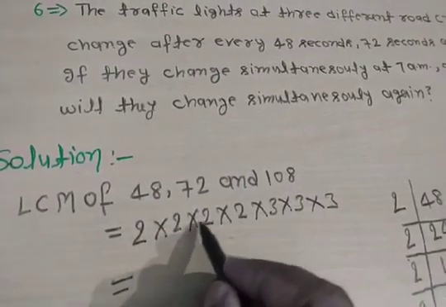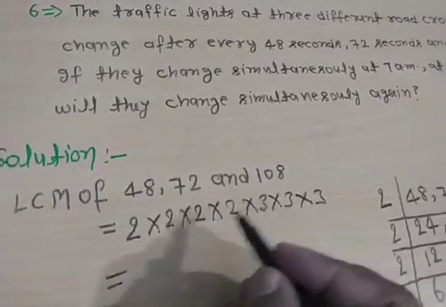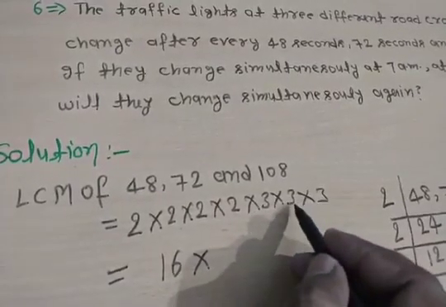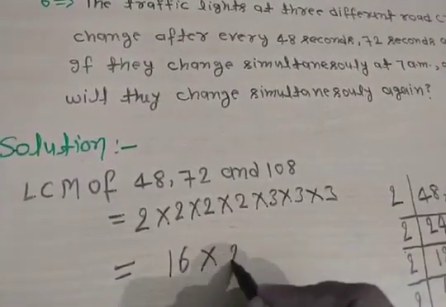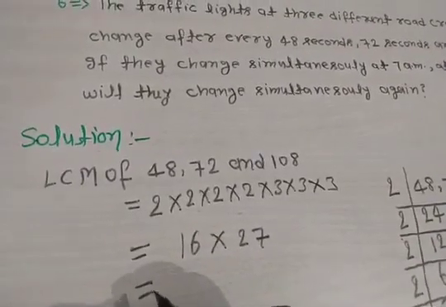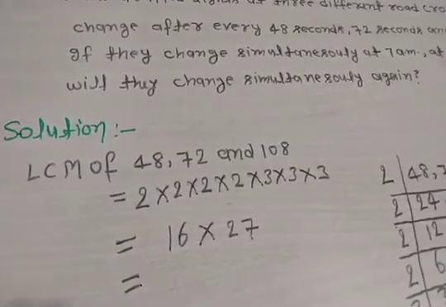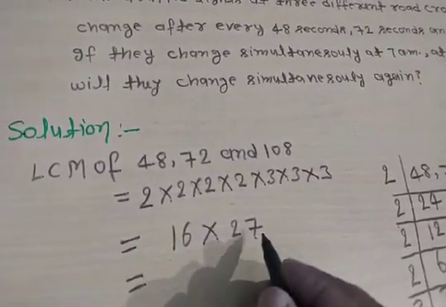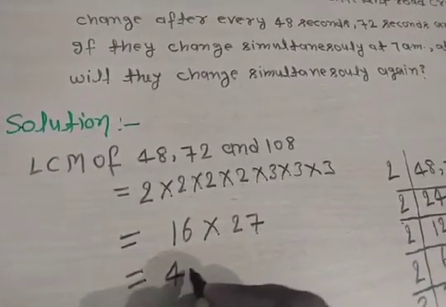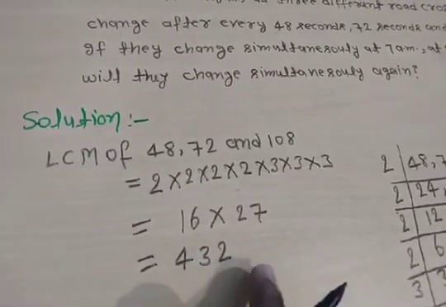This becomes 2, 4 times: 2 times 2 is 4, 4 times 2 is 8, 16. And this becomes 3 times 3 is 9, times 3 is 27. Clear? So 16 and 27, if you multiply 16 into 27 we obtain 432. This is 432 seconds.